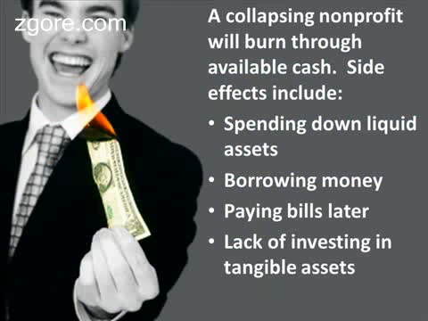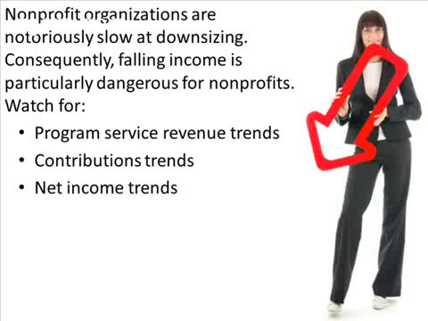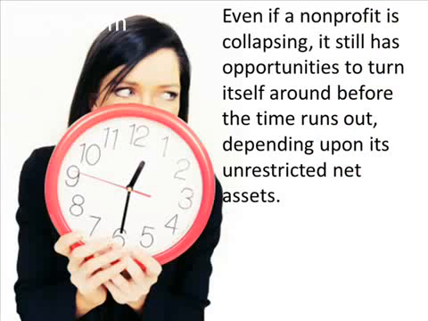A collapsing nonprofit will burn through available cash. Side effects of this will include spending down liquid assets, borrowing money, paying bills later, and a lack of investment in tangible assets. Nonprofit organizations are notoriously slow at downsizing. Consequently, falling income is particularly dangerous for nonprofits. Watch for program service revenue trends, contribution trends, and net income trends. Even if a nonprofit is collapsing, it still has time and opportunities to turn itself around before the time runs out, depending usually upon its unrestricted net assets.